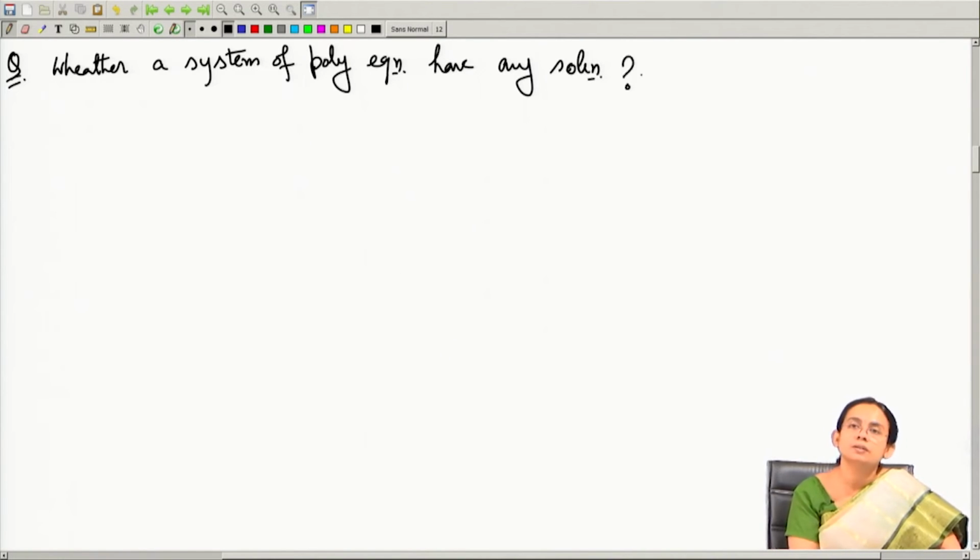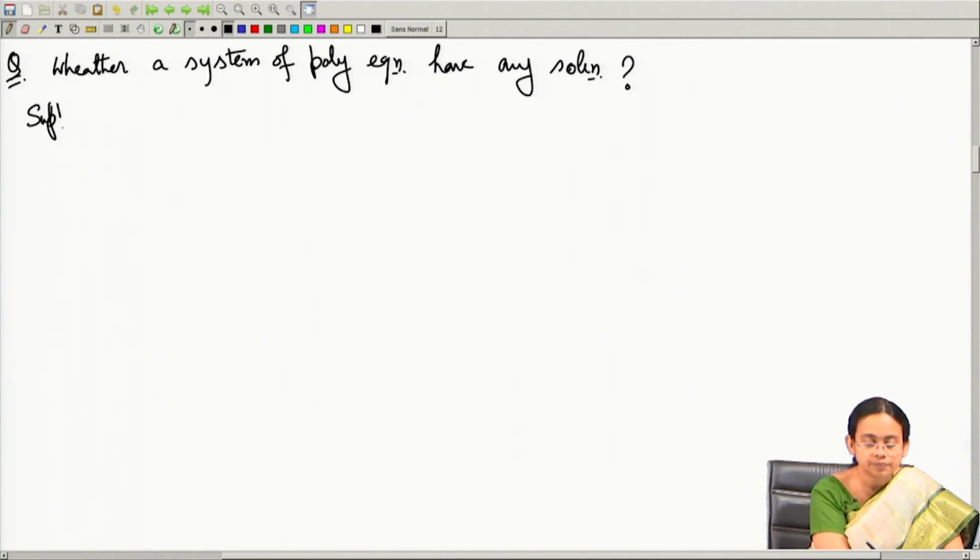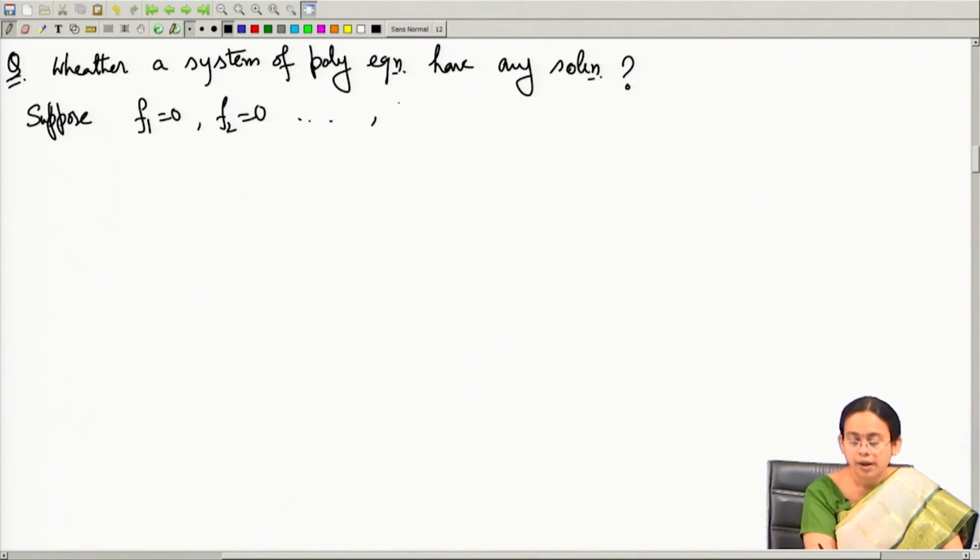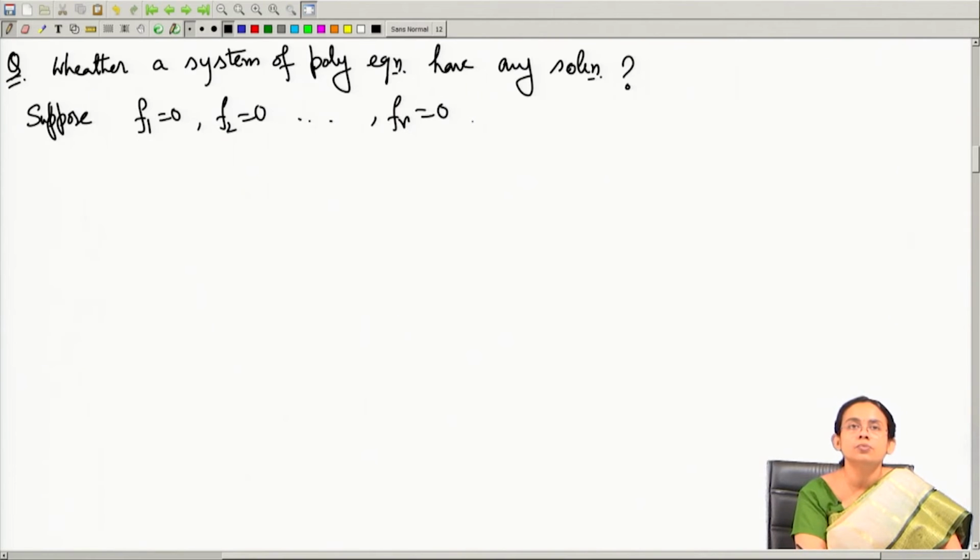In order to answer that question, we have to look into the variety. So, suppose I have the equations f1 equal to 0, f2 equal to 0, and fr equal to 0. These are the polynomial equations, and we would like to see whether this system has a solution or not.